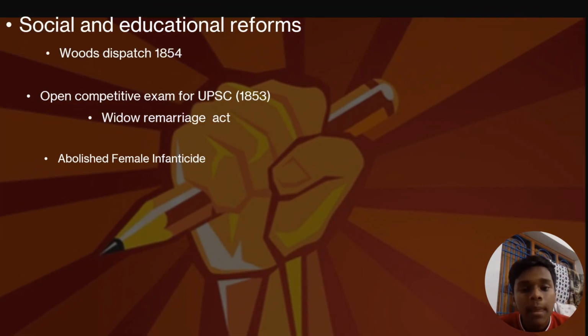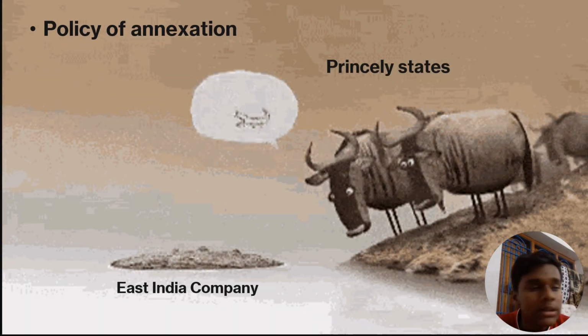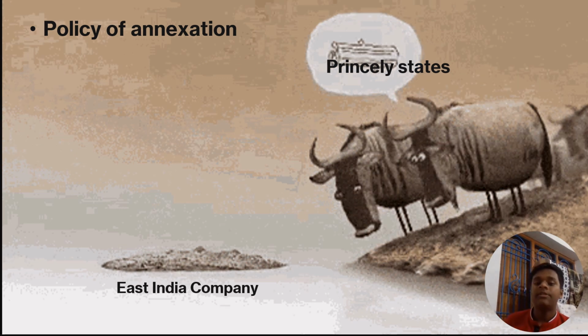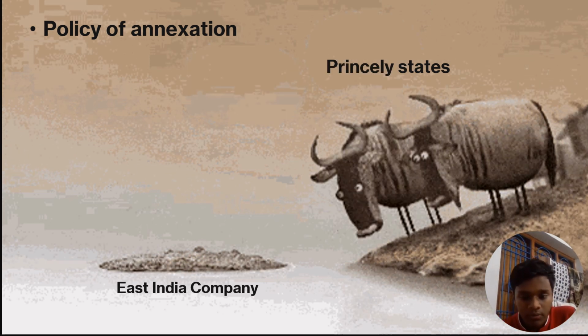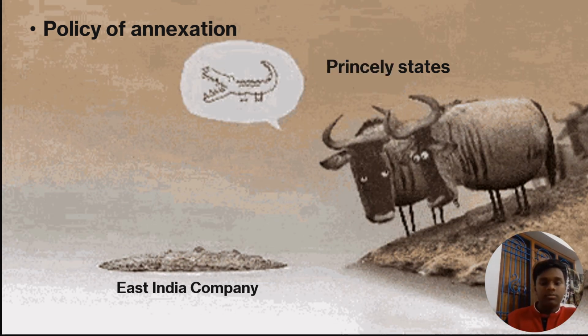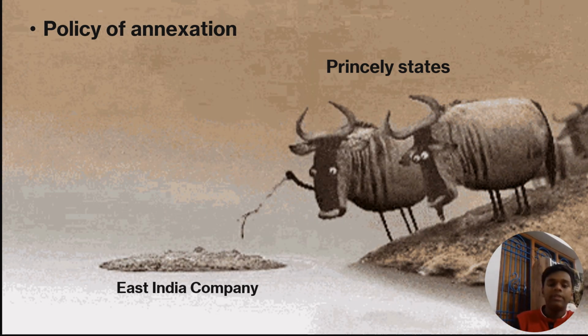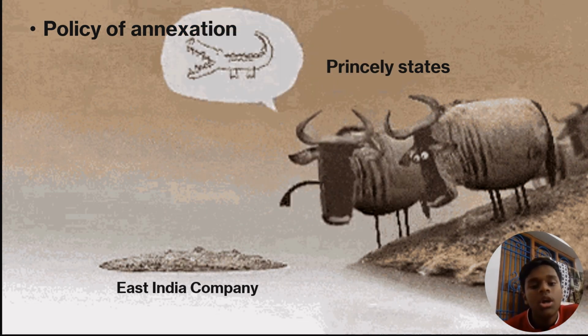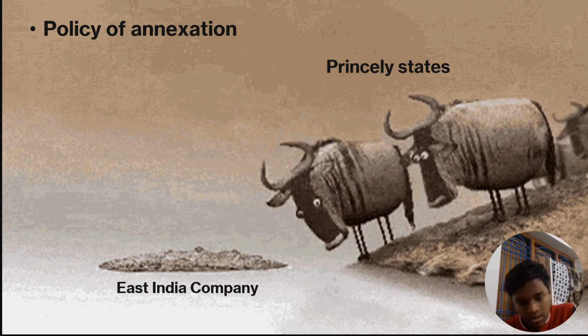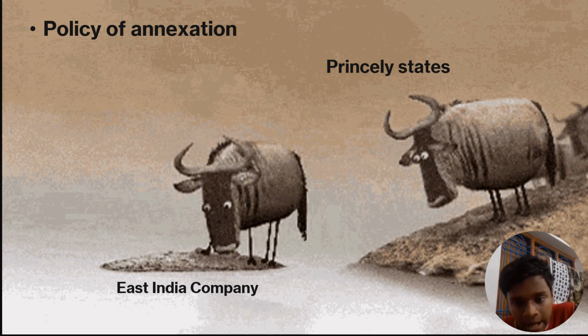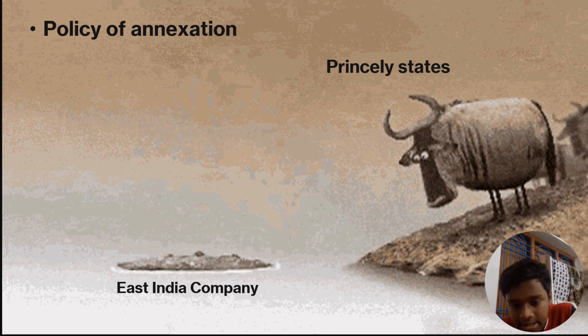Moving forward, policy of annexation. Let's talk about the policy of annexation. With this meme, I'm going to introduce you to the policy of annexation made by Lord Dalhousie. Imagine this crocodile is the East India Company, and these bulls are princely states.